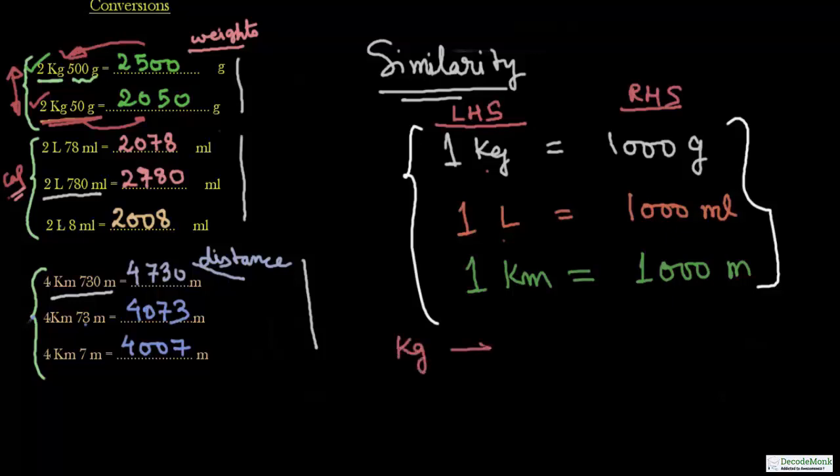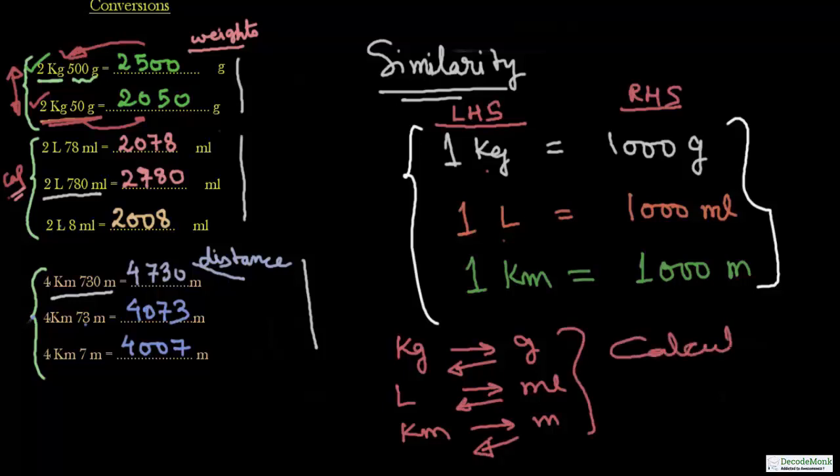If you go from kg to gram, or liter to milliliter, or kilometer to meter, and vice versa, the calculations are exactly same, only you have to take care of the units.